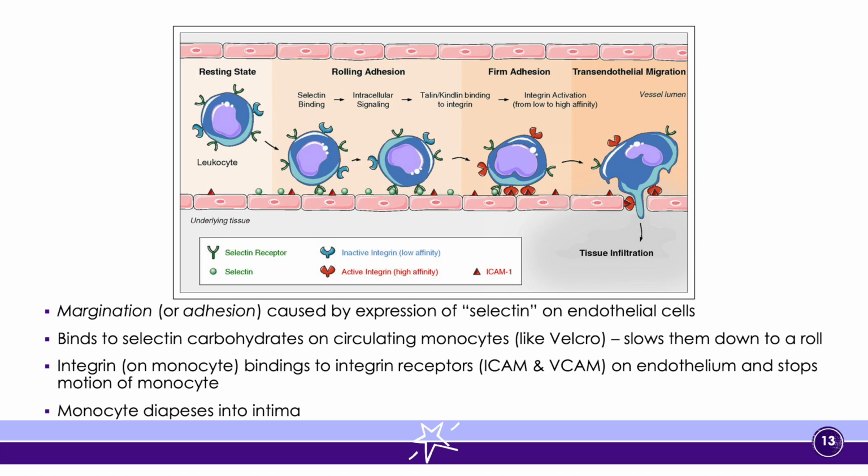So you will see selectin that will actually appear here and is activated, right? These little green bubbles that we have right here along the wall of the endothelial lining, along the wall of the blood vessel. And also, there are selectin receptors that are activated on our monocytes and on our neutrophils.